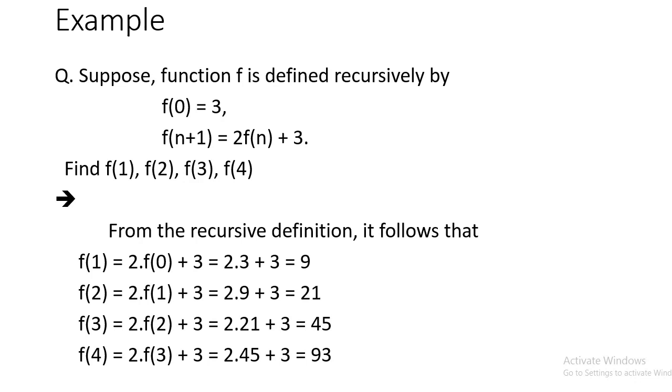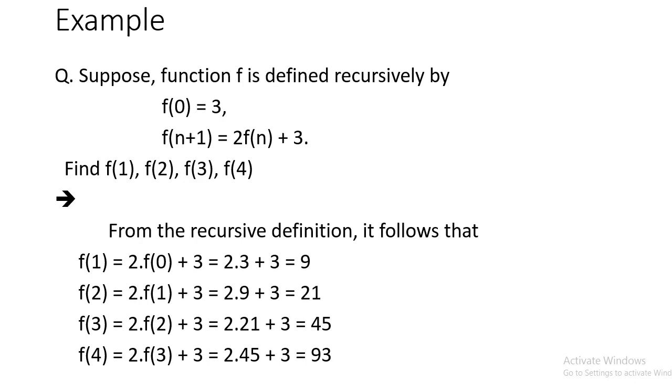From the recursive definition, it follows that f of 1 is equal to 2 into f of 0 plus 3, is equal to 2 into 3 plus 3, is equal to 9. Now the question is, how did we get this result 9? So let's see here. In the question itself, we have already been given the value of f of 0, and that value is 3. f of 0 is equal to 3.